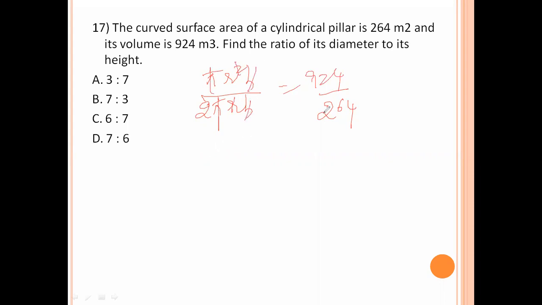1 r gets cancelled, h gets cancelled. Now 2 1s, 2 1s, 2 3s, 2 2s. 4 3s, 4 3s. 4 2s are 8, 4 3s are 12, 4 1s.